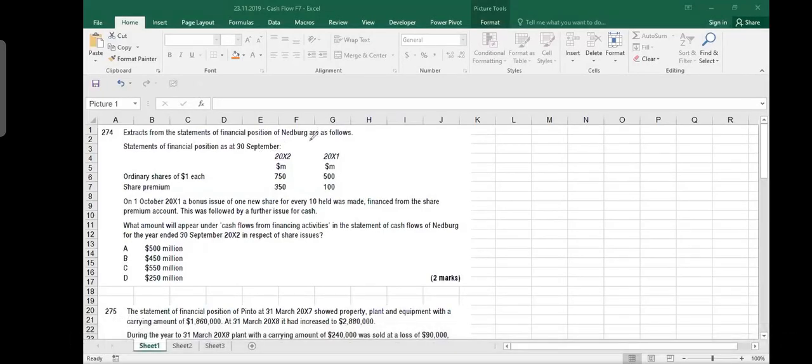Extracts from the statement of financial position of Network are as follows. Balance sheet at 30th September 2002 and 2001. Ordinary shares 500 million to 750 million. So it looks like some new share capital has been issued. Share premium also has been collected.